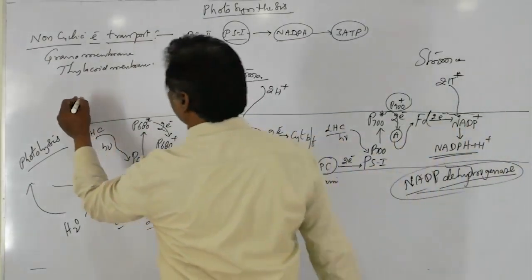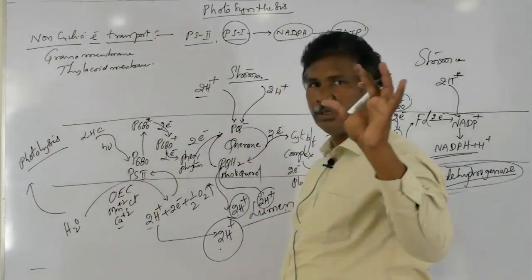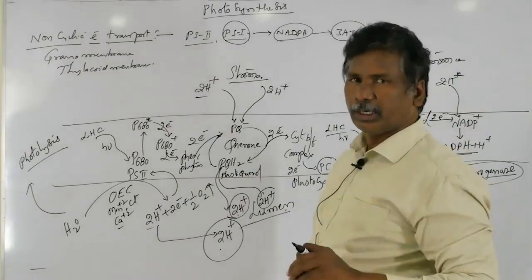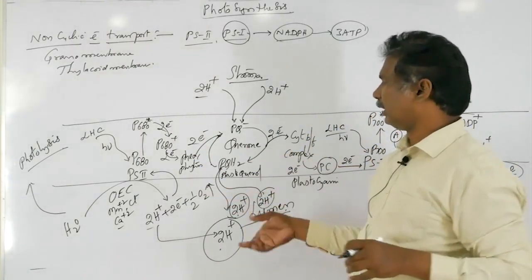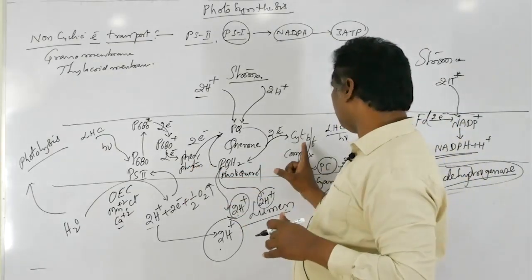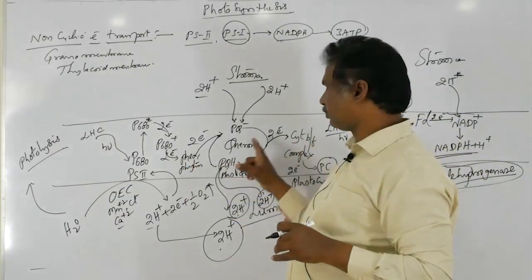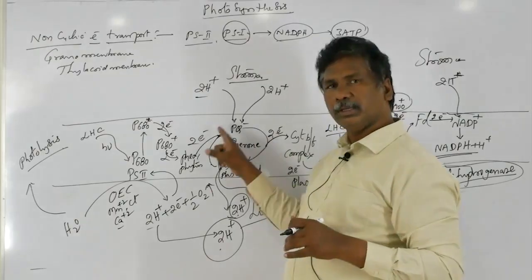For example, let's see. First you can write the sequence of the electron transport, which came in NEET 2020. It is the movement of electrons from pheophytin to the cytochrome b6f complex through the quinone cycle.